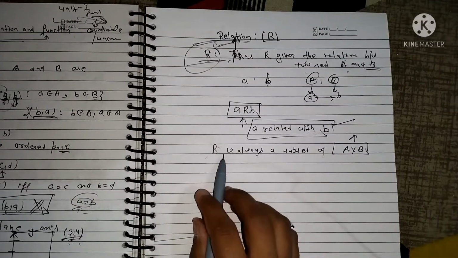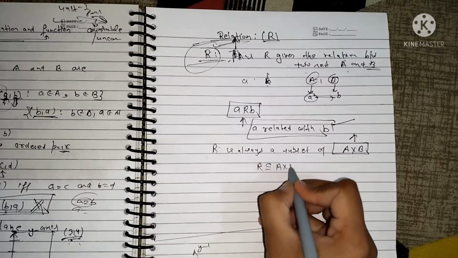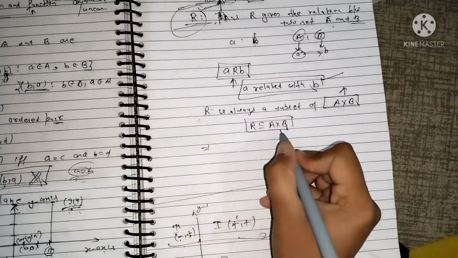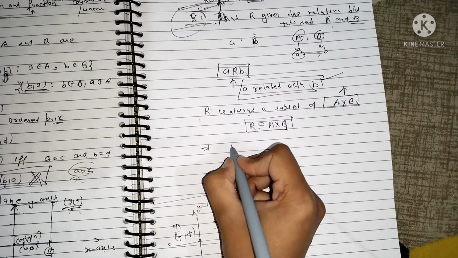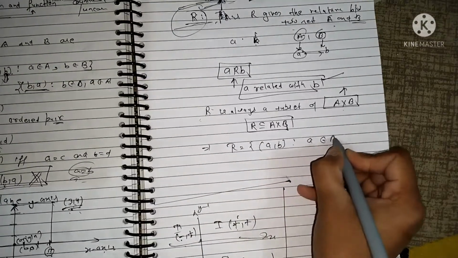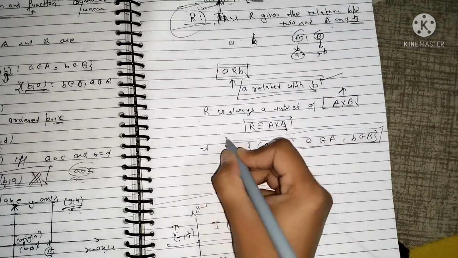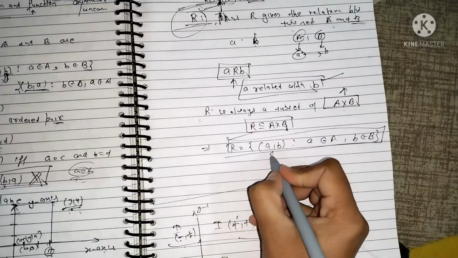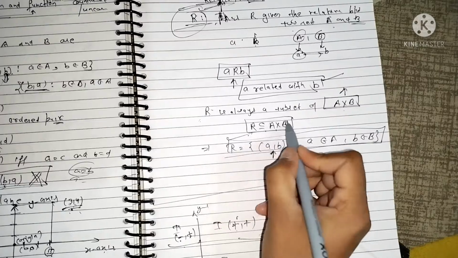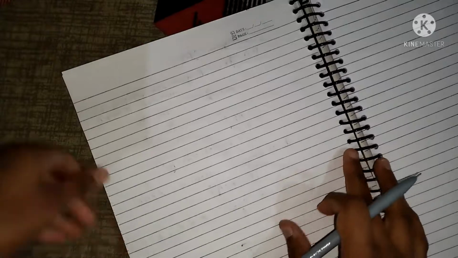This R, that is the relation, is always a subset of A cross B. And if it is a subset of A cross B, then R has elements in the form of ordered pairs (a, b) such that a belongs to A and b belongs to B. Means the elements of the relation are ordered pairs, and this relation is a subset of A cross B, that is the Cartesian product of two sets.